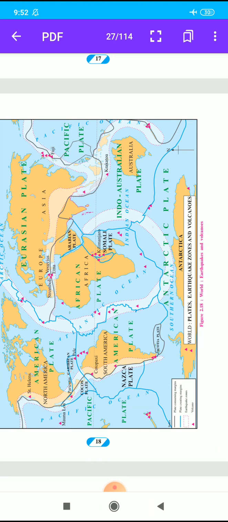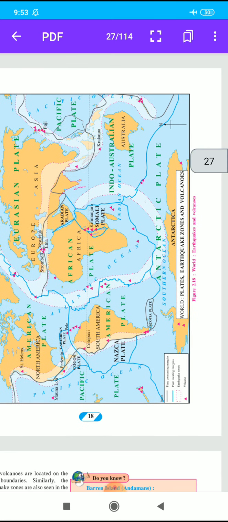In which mountain zone in Asia does the earthquake prone zone lie? In which region are volcanoes concentrated in Africa? What could be the reason? You write the reason in your answer. Correlate earthquake regions, distribution of volcanoes and plate boundaries. Write the answer of this question in your notebook with the help of figure 2.18, world map, earthquakes and volcanoes.